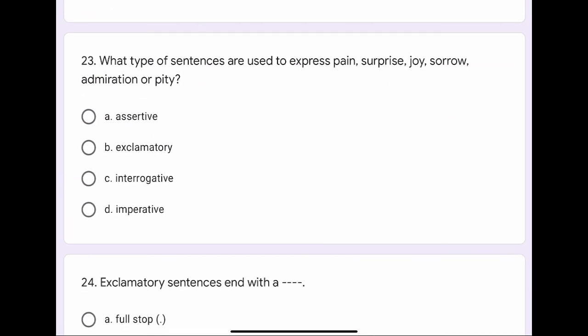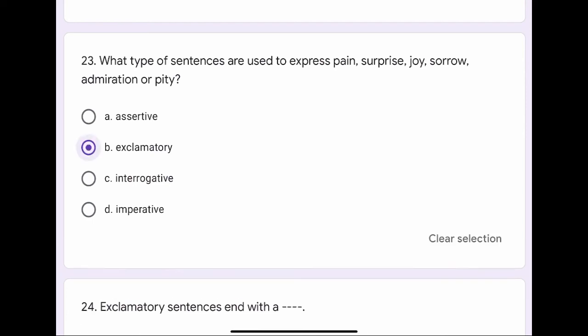Question number 23. What type of sentences are used to express pain, surprise, joy, sorrow, admiration, or pity? The options are A. Assertive, B. Exclamatory, C. Interrogative, or D. Imperative. The correct option is B. Exclamatory.